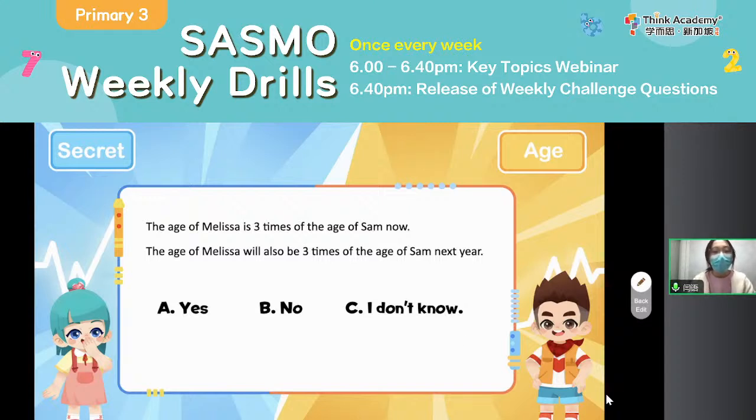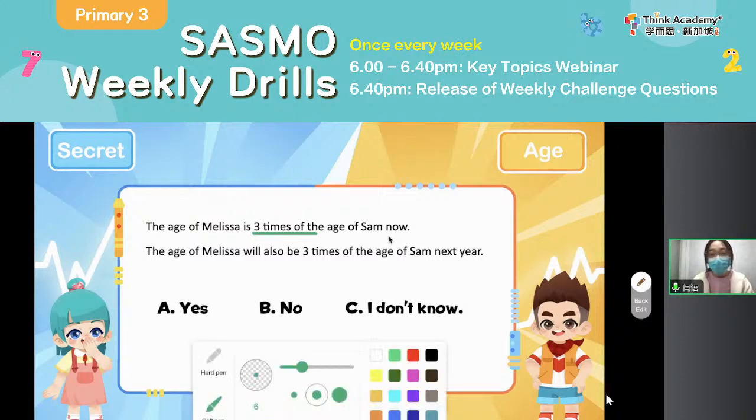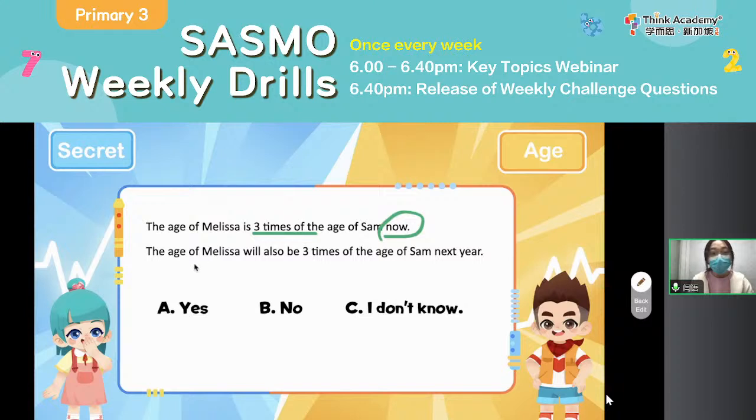Correct. So now you see, look, the age of Melissa is 3 times of the age of Sam now. Okay, pay attention. What is the year? Now. So can we say that the age of Melissa will also be 3 times of the age of Sam next year? Can we say that? Cannot, okay? No. So you see that because they are in the different years, but for the times, for the multiple relationship, you can only use it for the certain year, okay? Can only use it for 1 year.